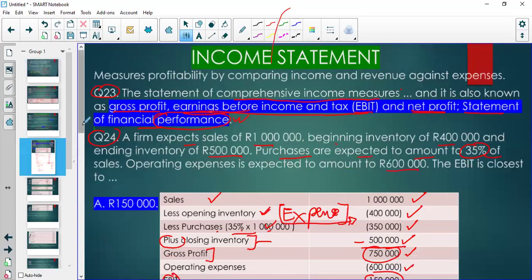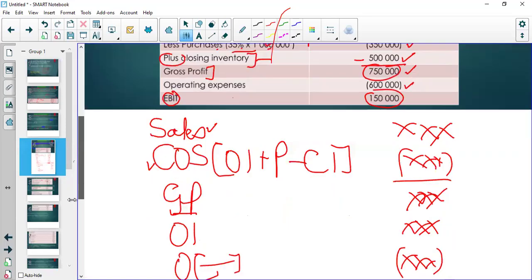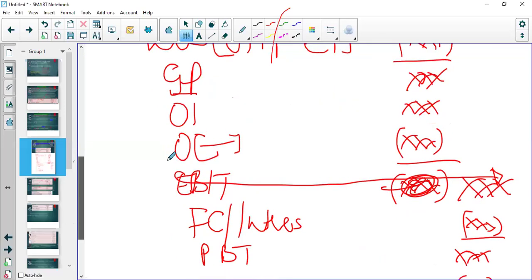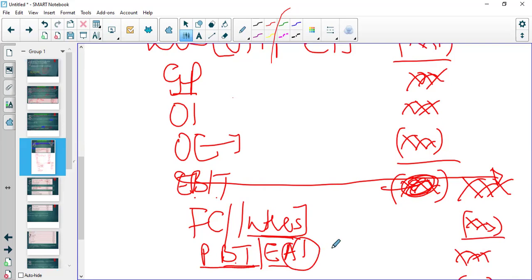If you come here, it's in the layout that we gave here. We have earnings before interest, then we have the interest, then a profit before interest, or profit before tax, or earnings after interest. After we have deducted interest, we have earnings after deducting interest, which is profit before tax, or earnings before tax.